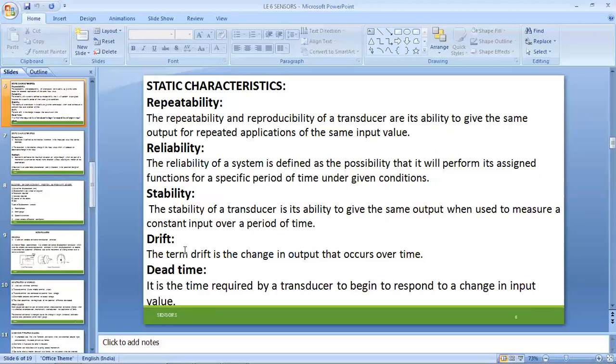This happens depending upon time factors, so it occurs in long-duration processes. Even the dead time. Dead time is nothing but the time taken to begin responding to a change in the input value. So the input value is given as per the standard values, but the processing gets delayed, maybe because of input or supply problems. In such a way the input commands are delayed to the processor, and hence slight time variations exist. That is called the dead time.